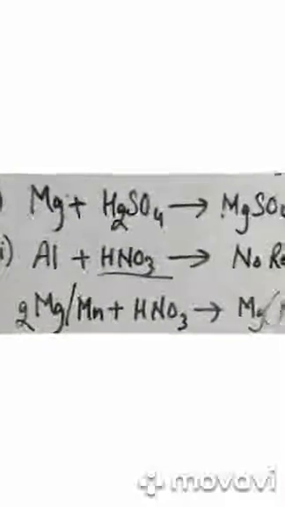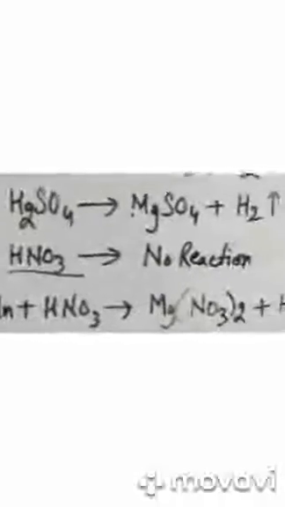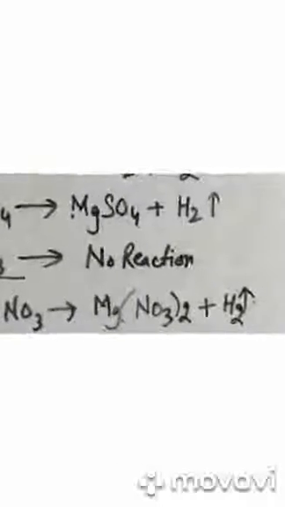There are only two exceptional metals, magnesium and manganese, which will react with nitric acid, and they form magnesium nitrate plus hydrogen gas. The rest of the metals will not react with nitric acid, nitric acid being a very strong oxidizing agent. So only magnesium and manganese are the two metals which react with nitric acid, and they give us magnesium nitrate or manganese nitrate plus hydrogen gas.